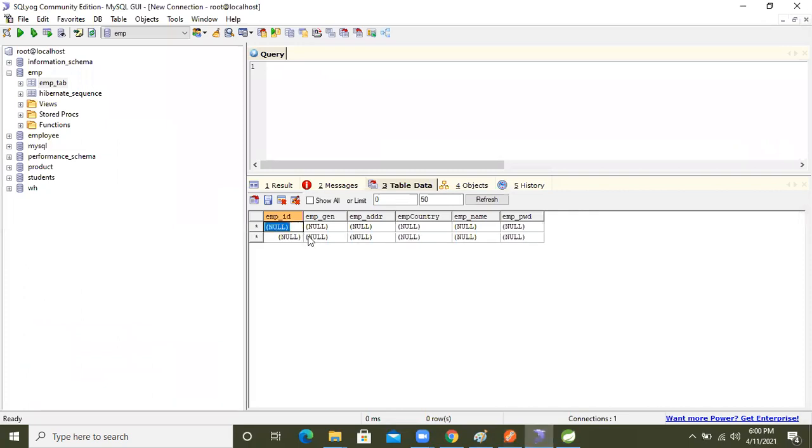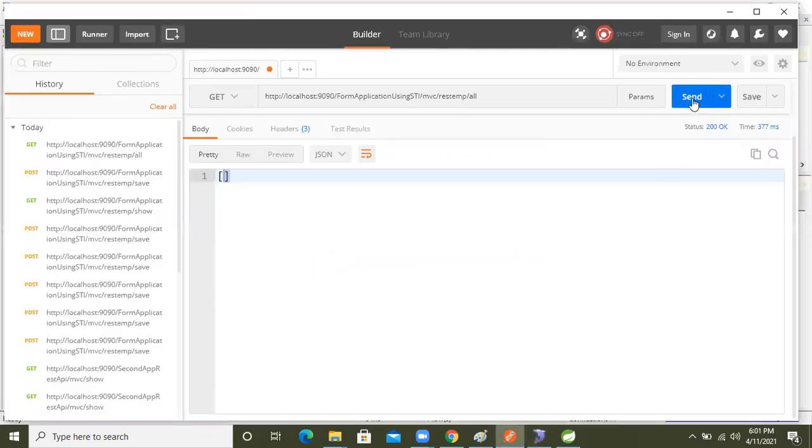Now, I'm taking ID 20, gender male, address country India, employee name Ravi, and employee password 1234, something like that. Now I'm saving this one. Refresh it, one record is there. Just make the request.